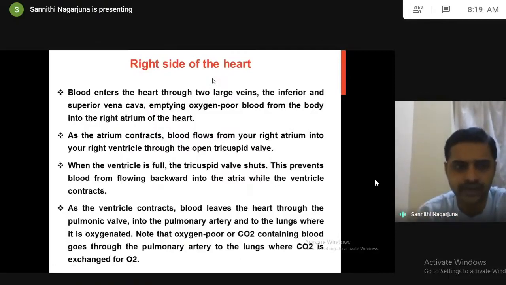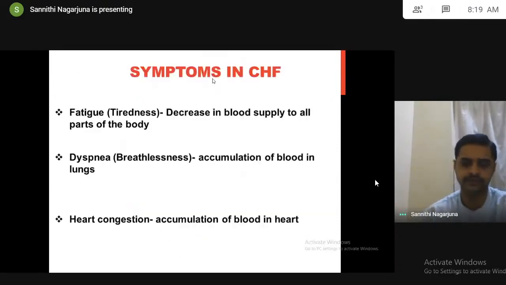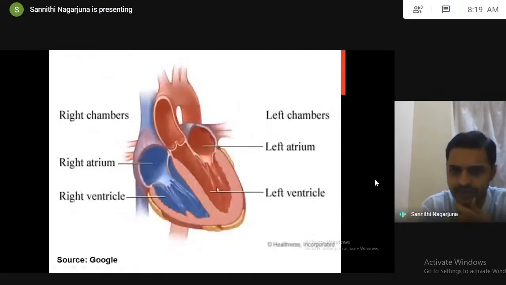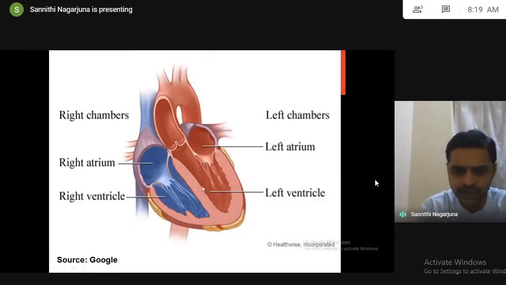This is what happens in the right side of the heart; the left side is the same thing. Now, what is happening in congestive heart failure is that the blood reaches the left ventricle, but the heart is unable to pump sufficient blood to various parts of the body. Am I right? So in CHF, the blood reaches the left ventricle, but the left ventricle is unable to pump sufficient blood to various parts of the body. As a result, what happens?